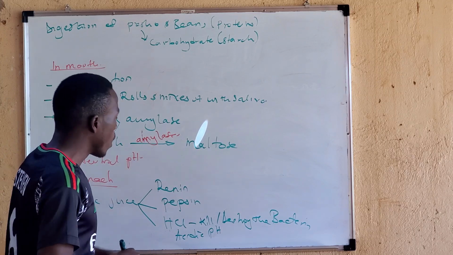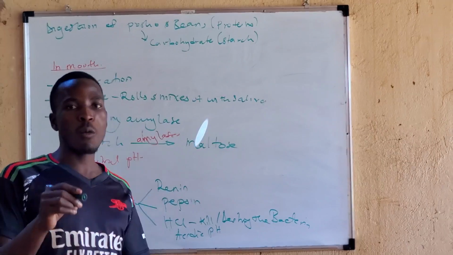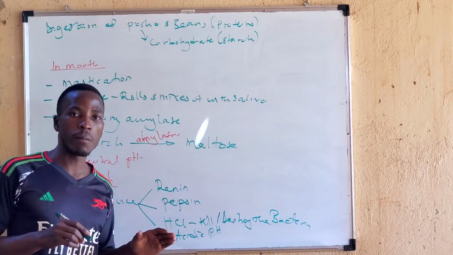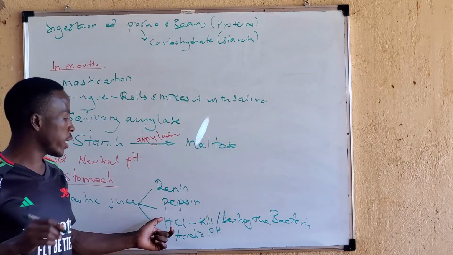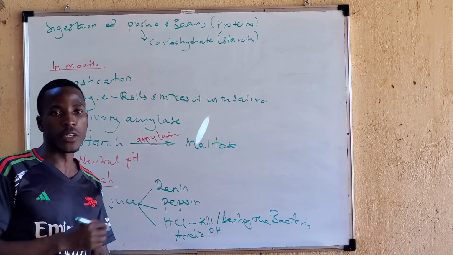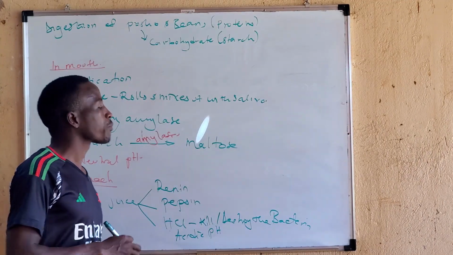Now listen. Pepsin is there, but the inactive form is called pepsinogen. The moment you take any food, the HCl activates the pepsinogen into pepsin. Altogether. Now listen carefully and properly.